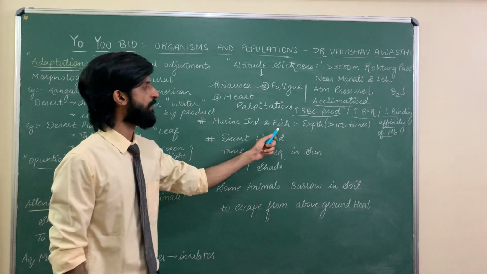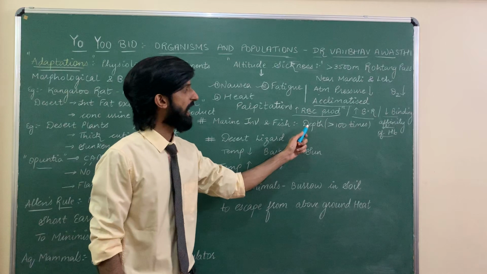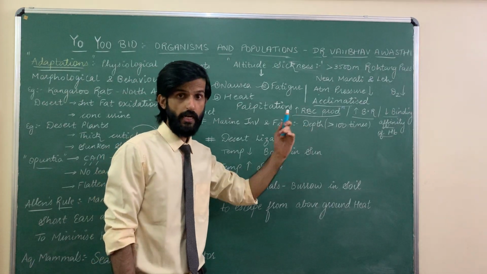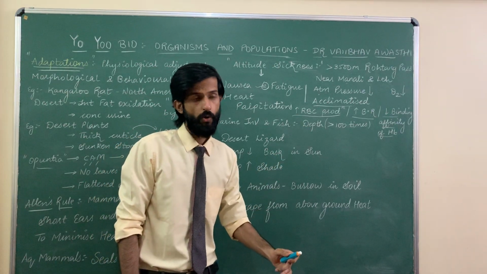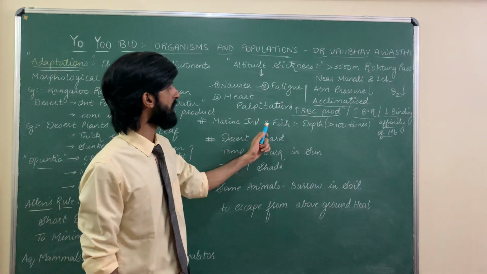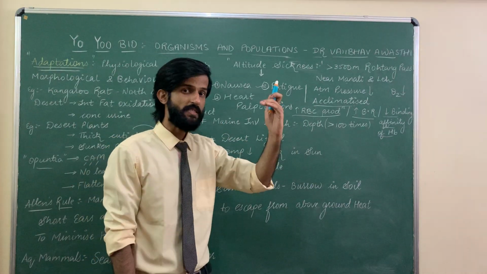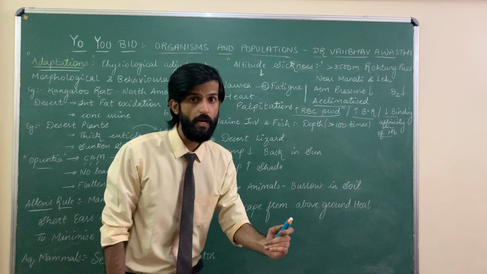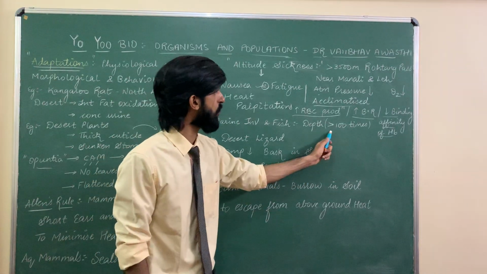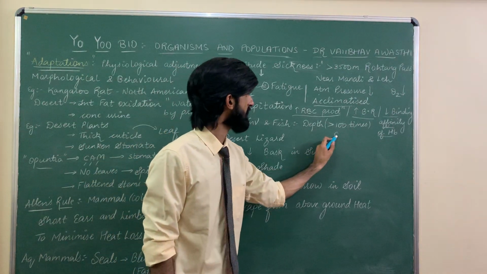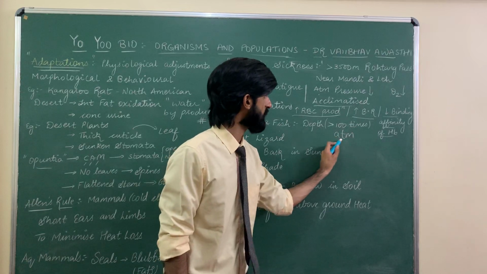Marine invertebrates and fish which live at greater depth in the ocean. There are certain marine invertebrates and fishes which live at such great depth where the pressure is more than 100 times as compared to atmospheric pressure.